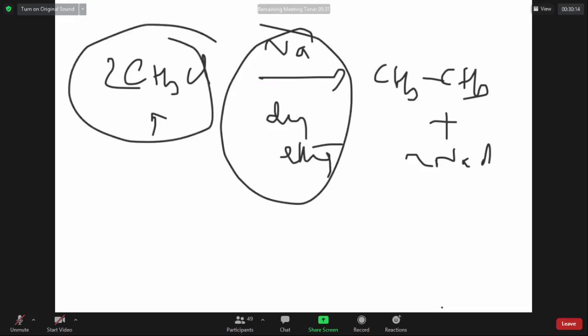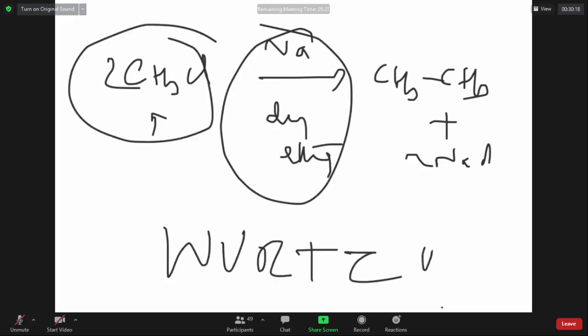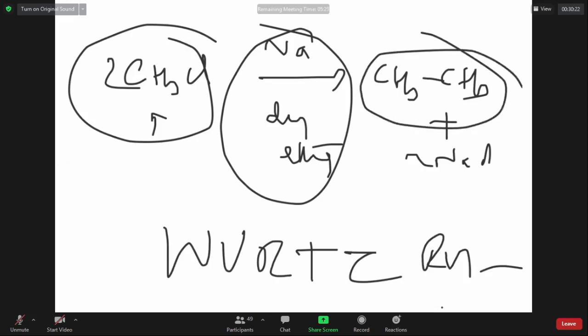Wood's reaction. It is Wood's reaction. I think I discussed with you. With Wood's reaction, we always make alkane with an even number of carbons. Wood's reaction cannot be used to prepare alkane with an odd number of carbons. Okay, sir? These are methods of preparation of alkanes.